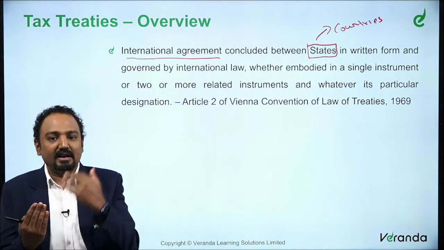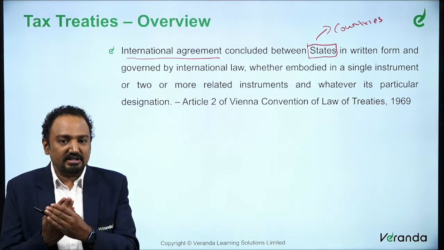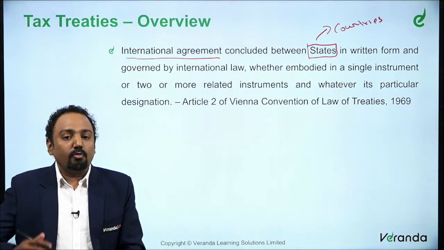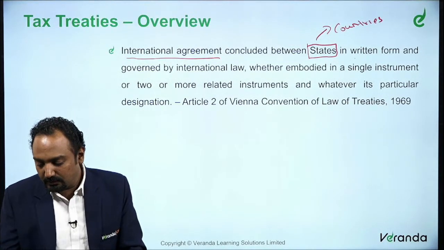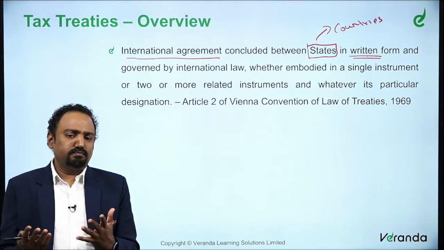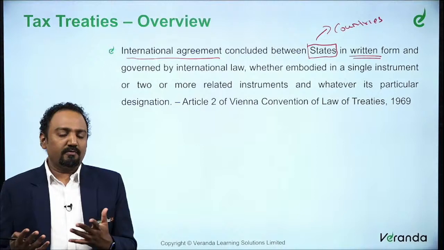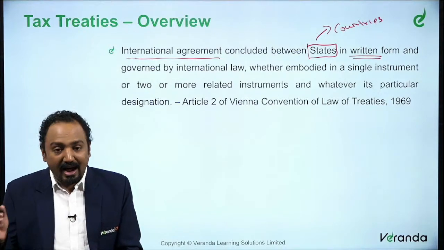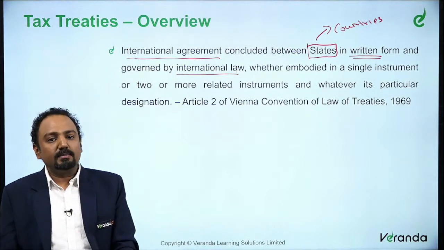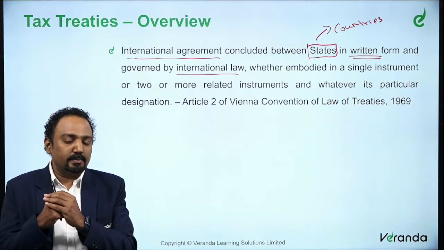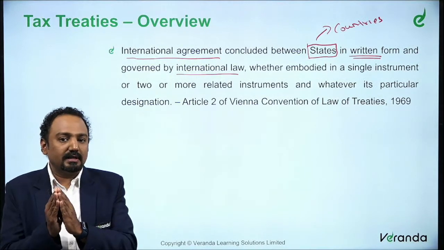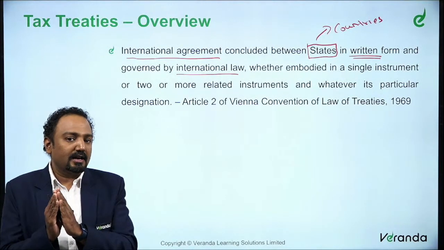So let's say India and Australia are signing an international agreement, then it falls under the concept of a tax treaty. And what form is it? Of course, since it's a legal thing, all legal documents should predominantly be in written form, right? So it has to be in written form and governed by international law. We said there are guiding principles, we said there is this Convention law. So it should fall within the base concepts of the Vienna Convention law.